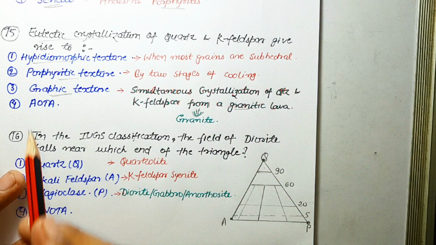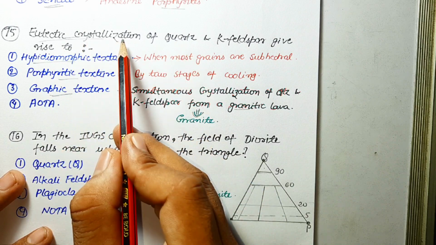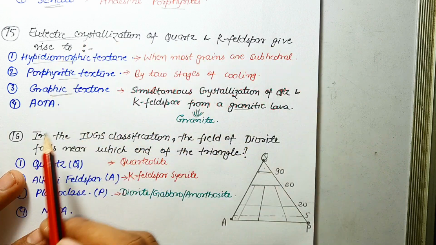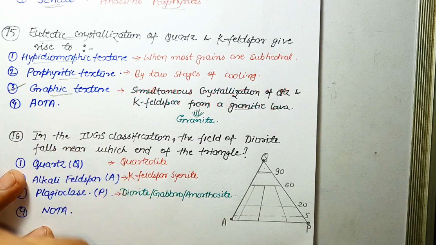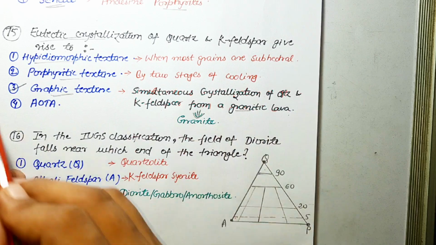So basically this question is asking about eutectic crystallization of quartz and K feldspar giving rise to. So the correct answer is graphic texture, in which there is simultaneous crystallization of quartz and K feldspar from a granitic melt. Okay, so the correct answer is graphic texture.